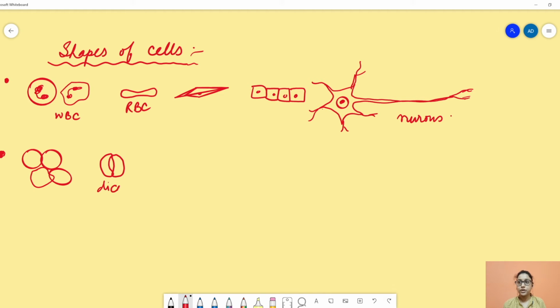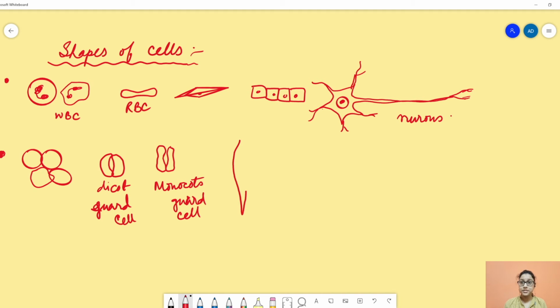But in monocots, the guard cells are dumbbell shaped. And in the xylem, the tracheids are elongated in shape.